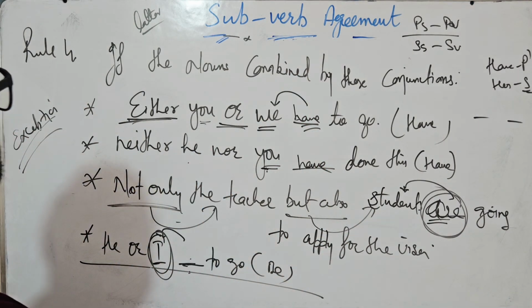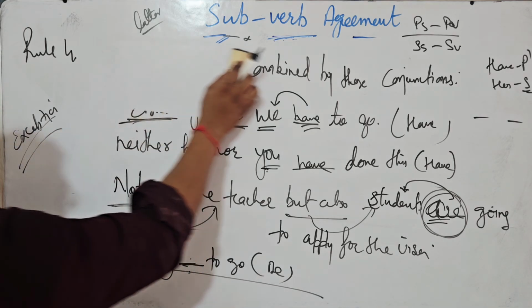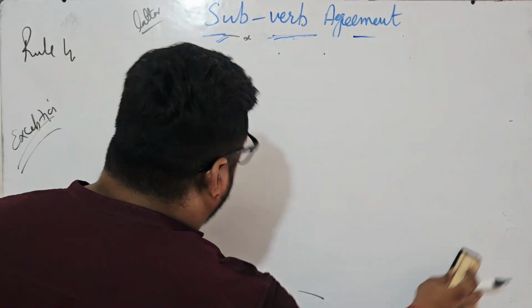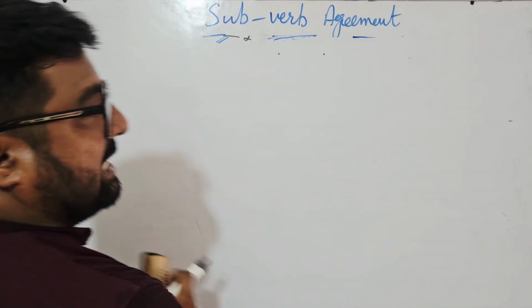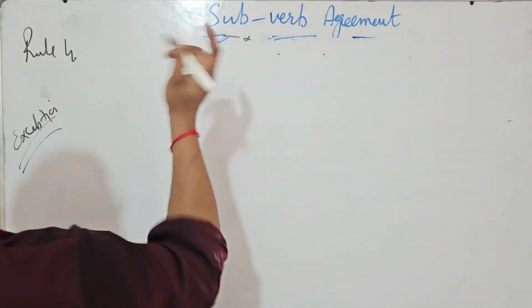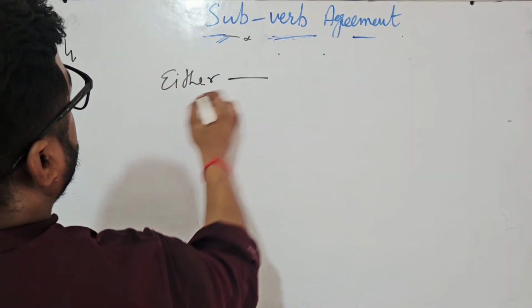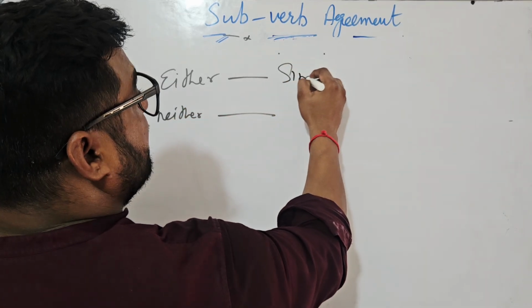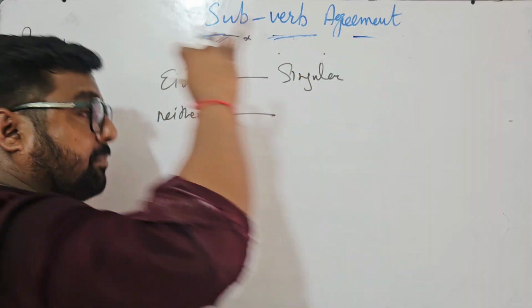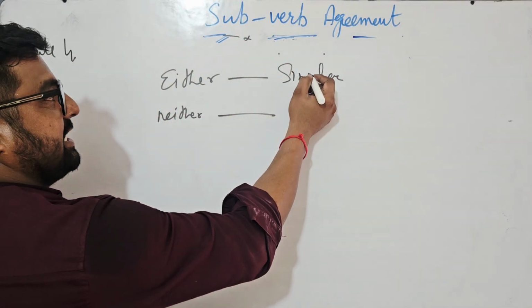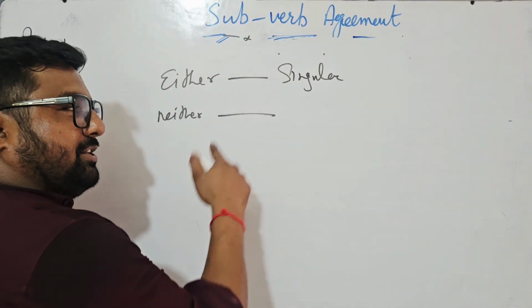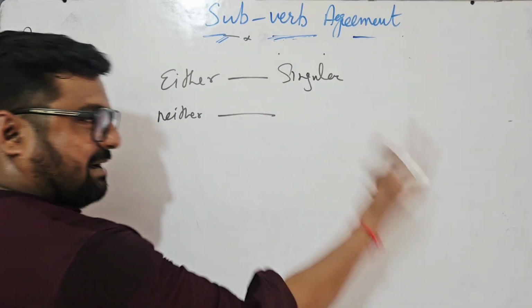You can take the screenshot and let us discuss the exception of this case. Now you have learnt that when correlative conjunctions appear in a sentence, the verb agrees with the later subject or the closer subject. But sometimes you must have seen only these words, either and neither, carrying a singular verb. Please don't misinterpret my teaching. Pause the video, listen to the previous phrase again, then come back here.